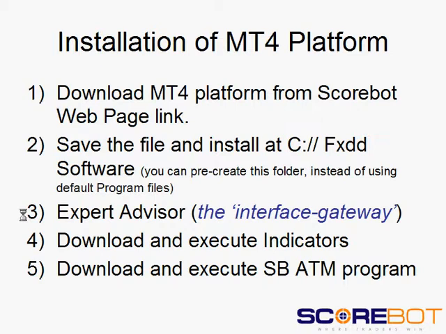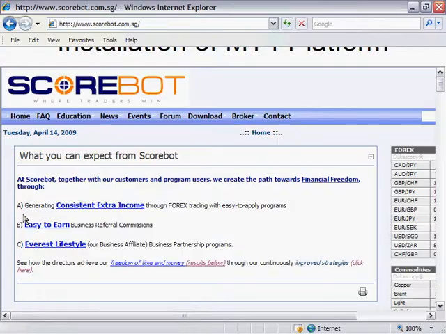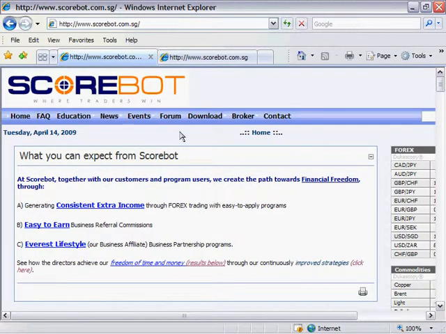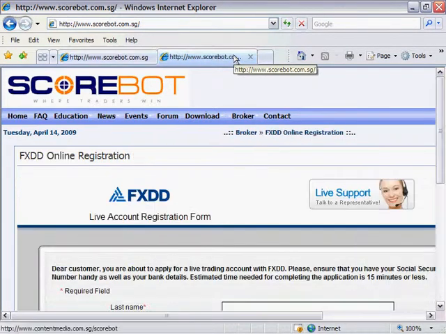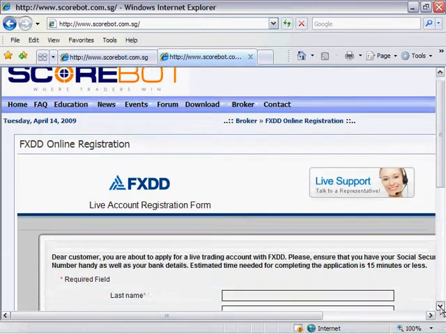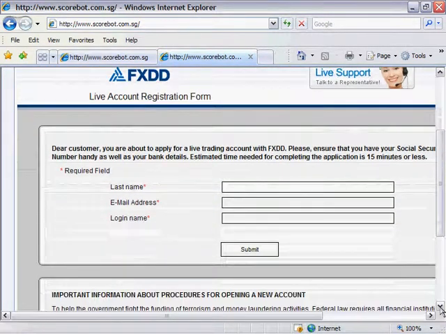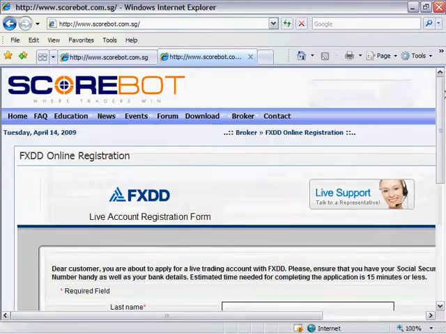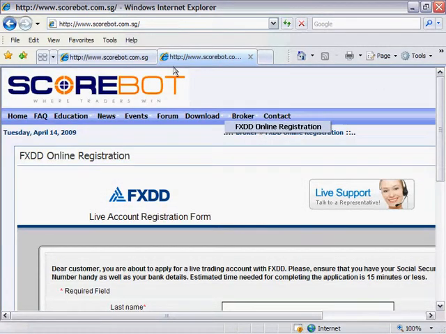You can either go to the Scoreboard website and download a demo account, which is under here, the FXDD MetaTrader platform, or perform an online registration if you are ready to open a live trading account. You can do all this through our scoreboard.com.sg website.